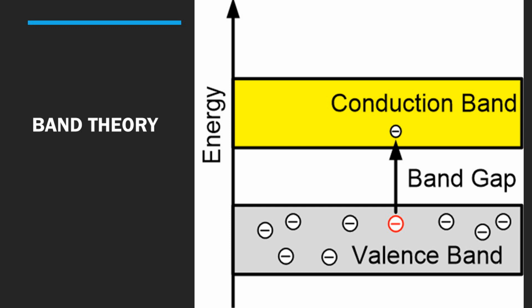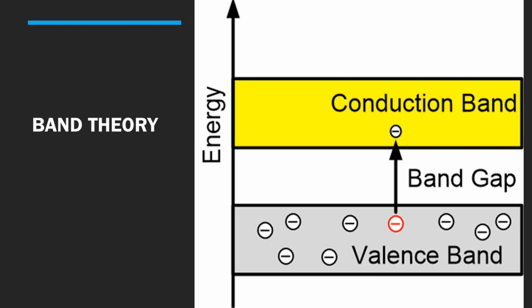Electrons present in inner shells are strongly attached to the nucleus, while electrons present in the valence shell are loosely attached to the nucleus. Electrons of the valence shell form a band, and that band is called the valence band.